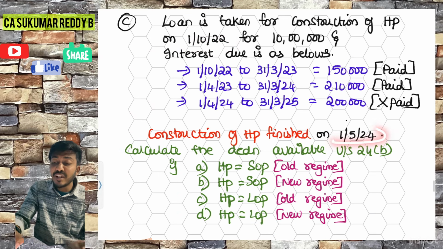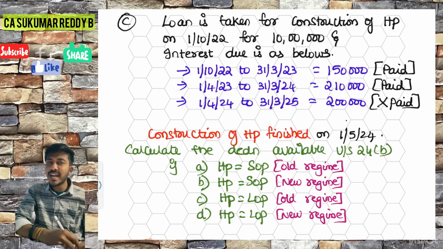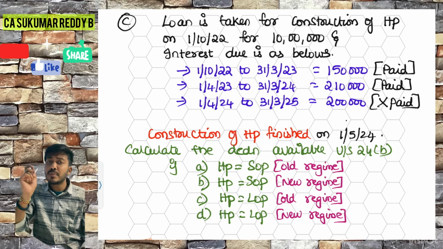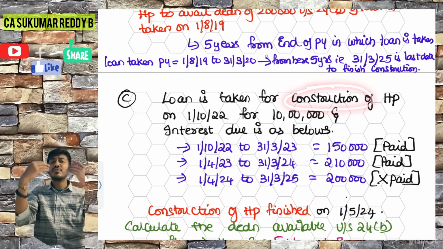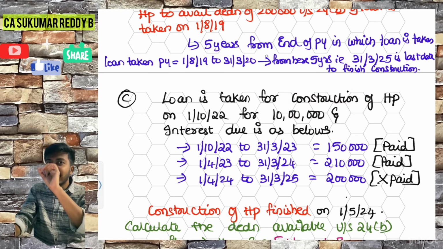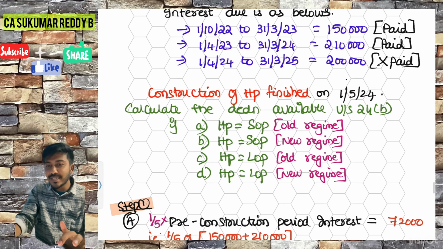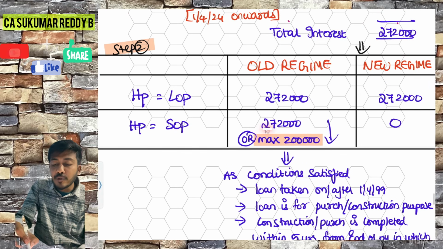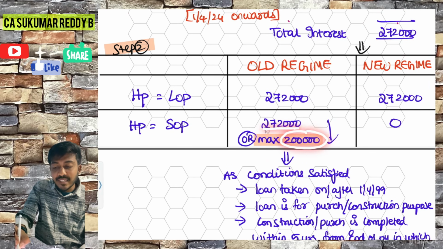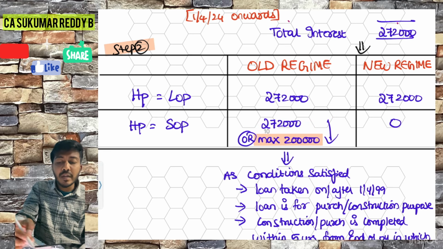And when did they finish? They finished in 2024 itself. So the 5 years condition also got satisfied. And the third condition is that the loan is purely for purchase or construction. Yes, it is for construction purposes. So all 3 conditions got satisfied. And the maximum limit is 2 lakh rupees, right? Your interest here is 2,72,000. So 2,72,000 or a maximum of 2 lakhs, whichever is lower. The answer will be 2 lakh rupees.